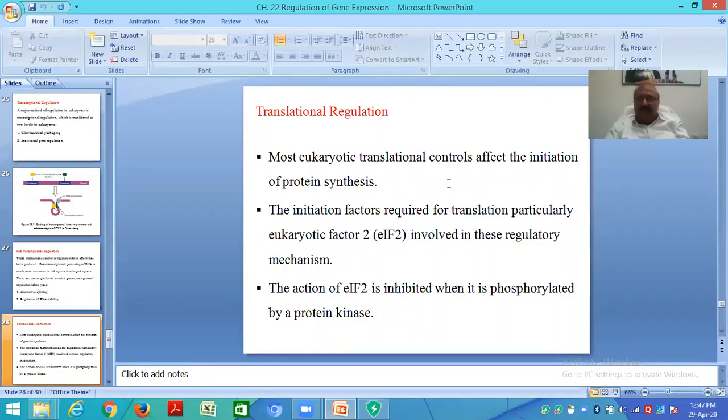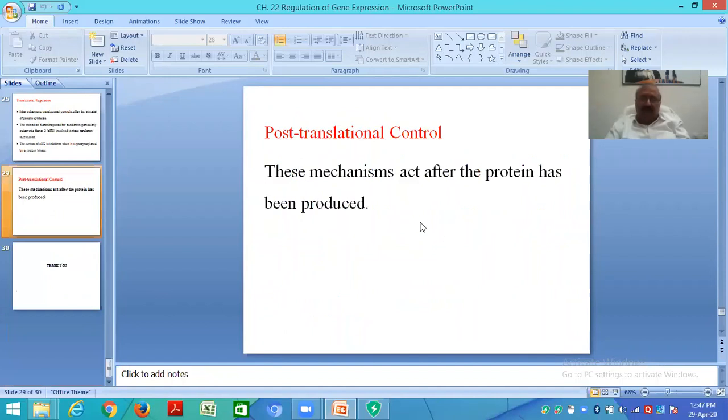Most eukaryotic translational controls affect the initiation of protein synthesis. Initiation factors required for translation, particularly eukaryotic factor 2, are involved in this regulatory mechanism. The action of this factor is inhibited when it is phosphorylated by a protein kinase. It is translational regulation. These mechanisms act after the protein has been produced.